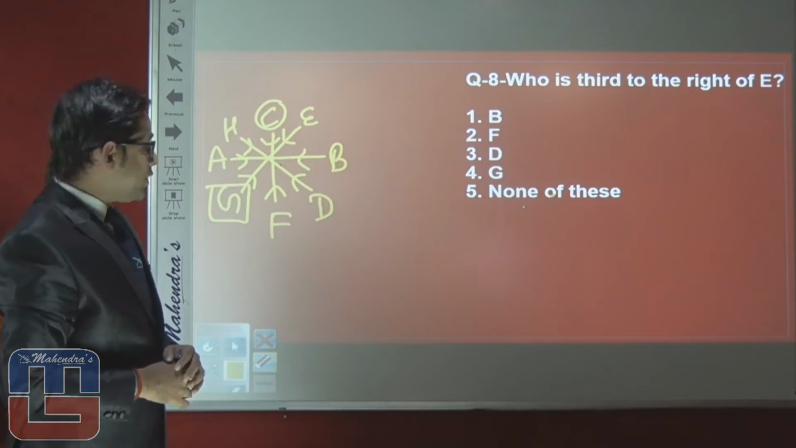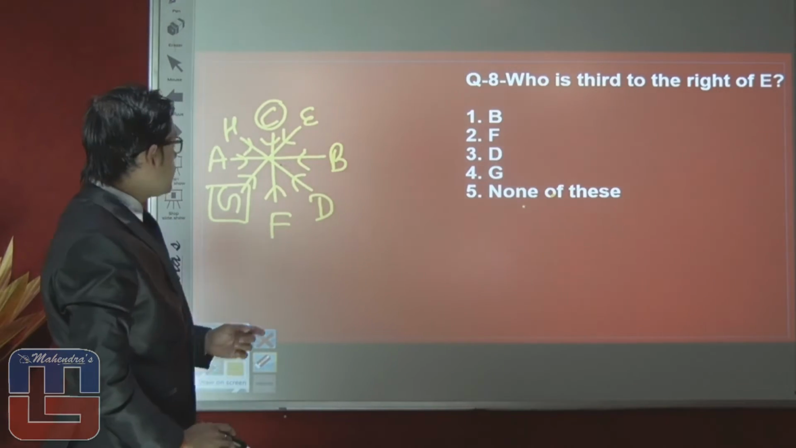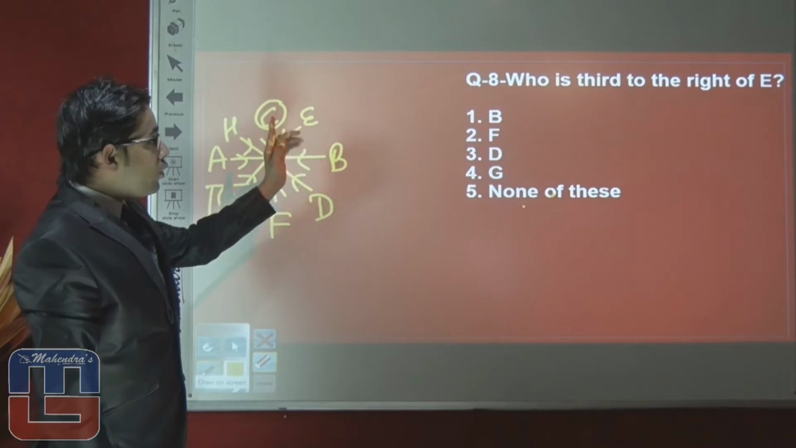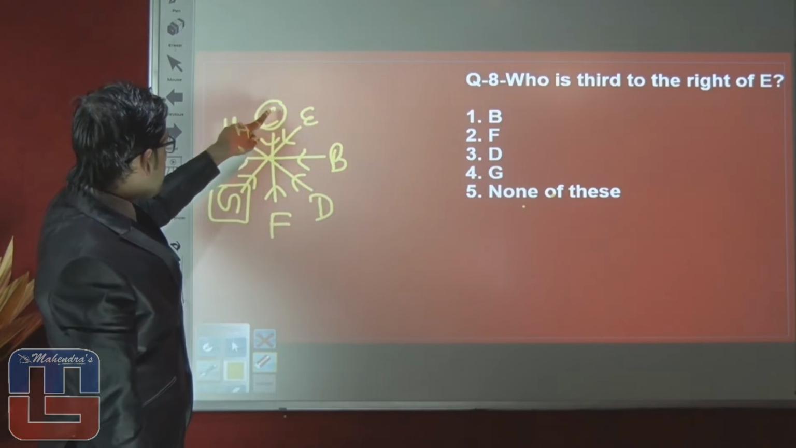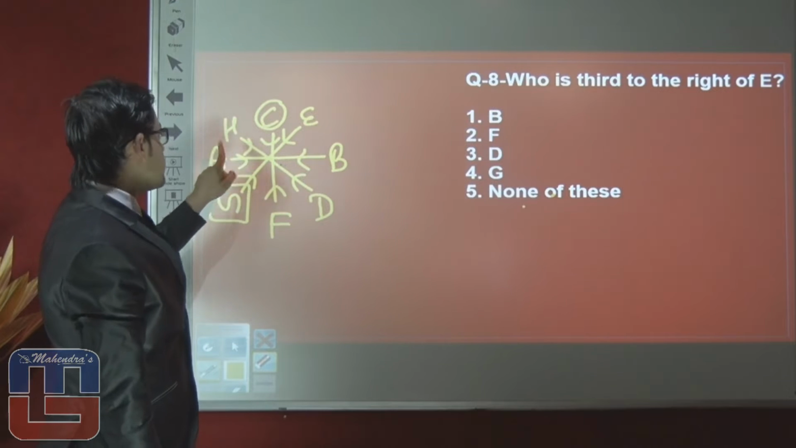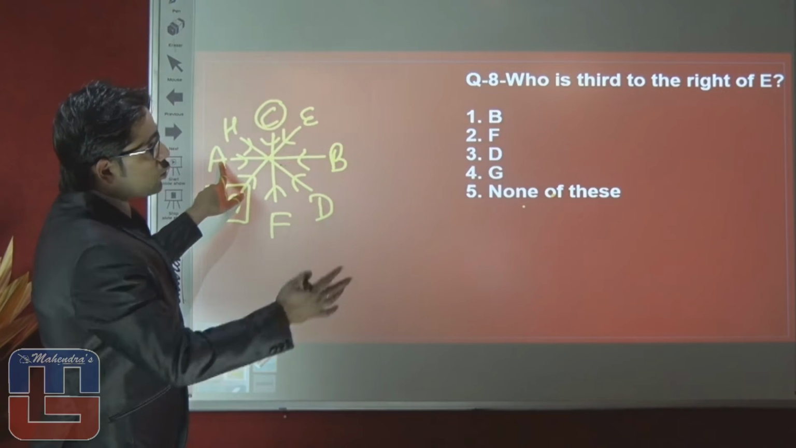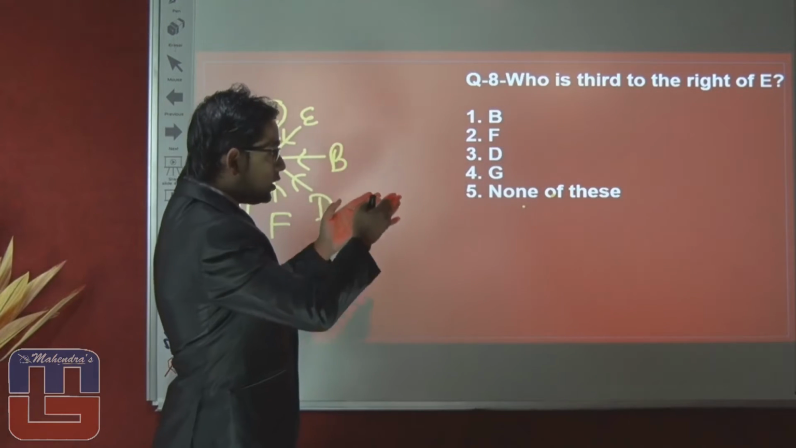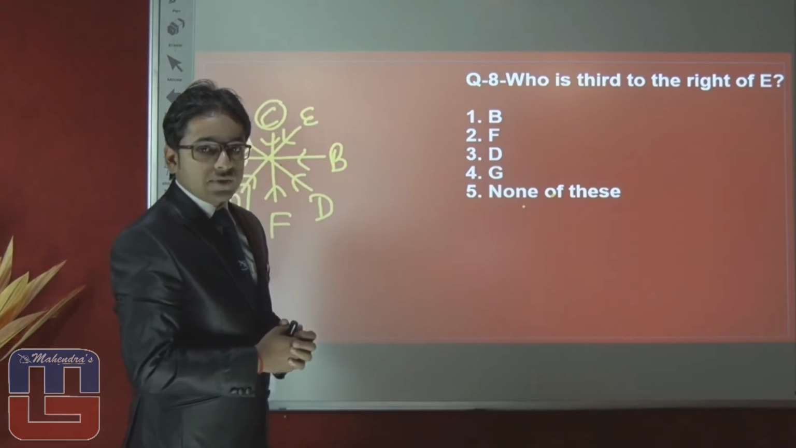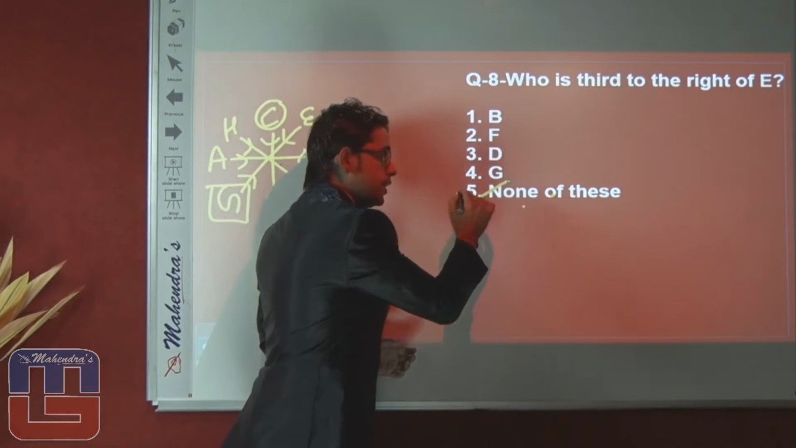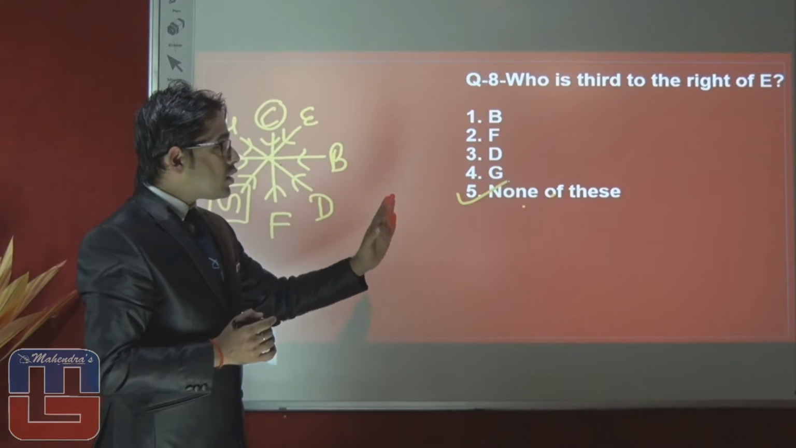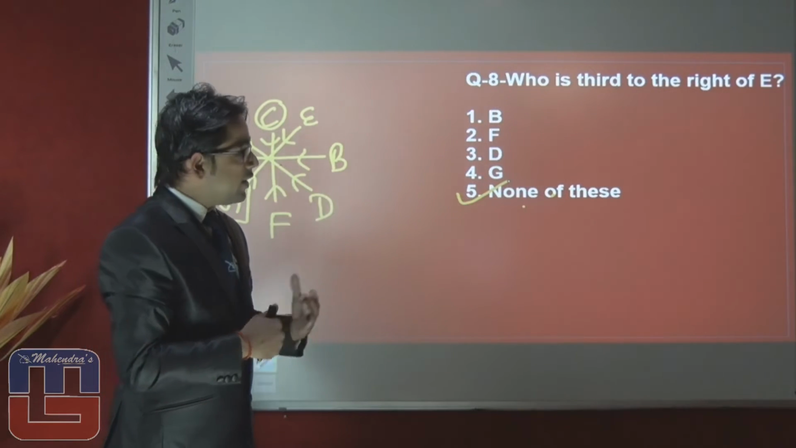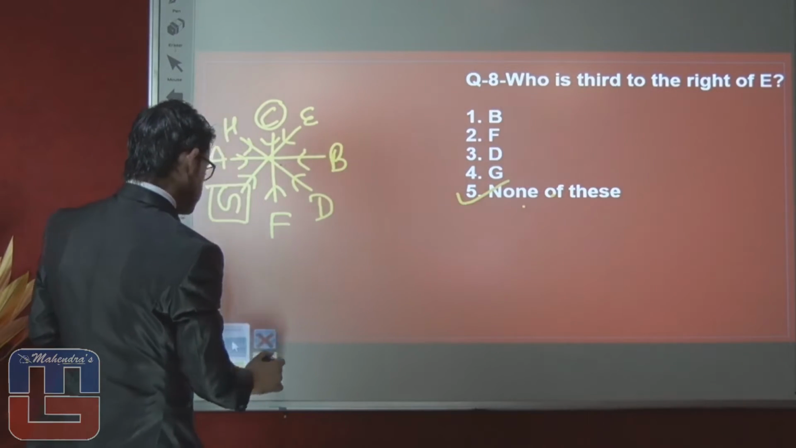Who is third to the right of E? We can easily conclude E is sitting here. For right, we have to go anti-clockwise. First right, second right, third right, that is A. So who is third to the right of E is A, which is not mentioned in any of the options. So the right answer of this question will be none of these. So we can say that the right answer of question number 5 is option number 5. Let's move on towards the next question.